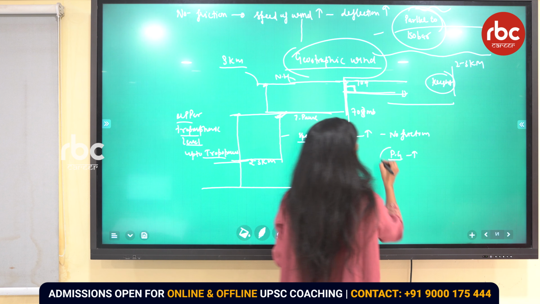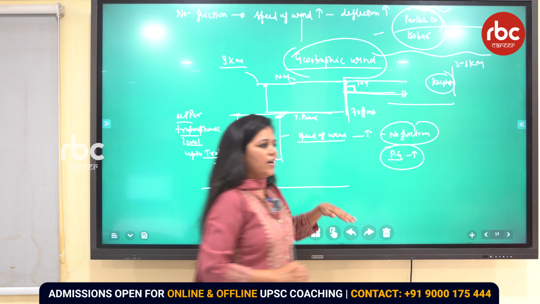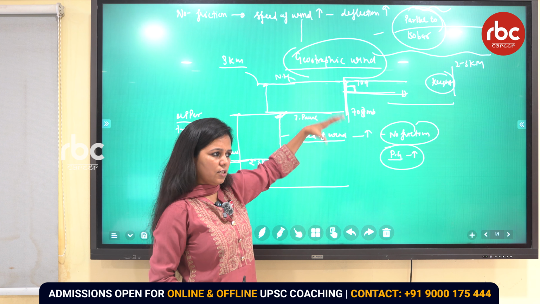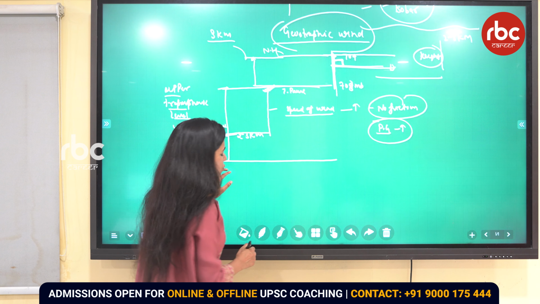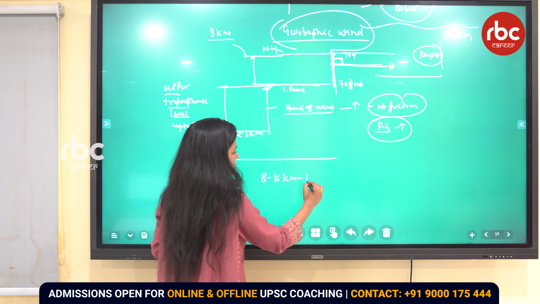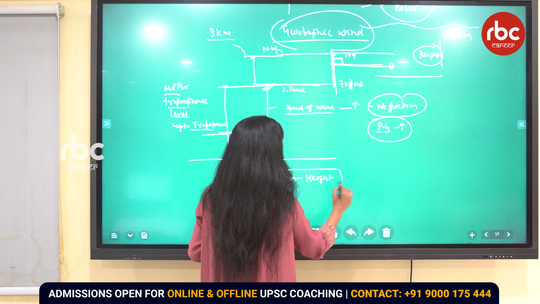So if the pressure gradient is more and there is no friction, then as we go to more height, the speed of the wind will increase, right? So somewhere from 8 to 16 kilometer of the height.